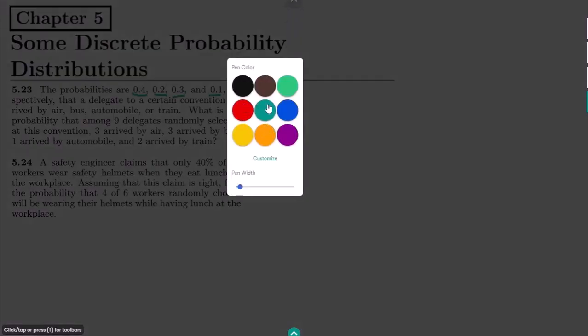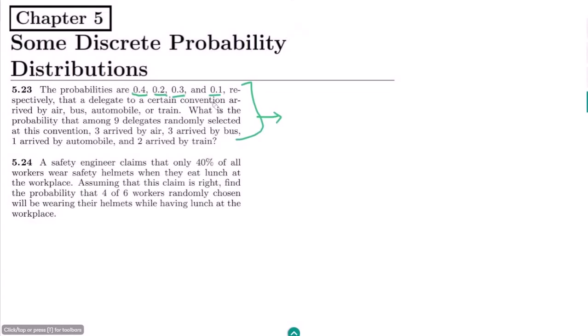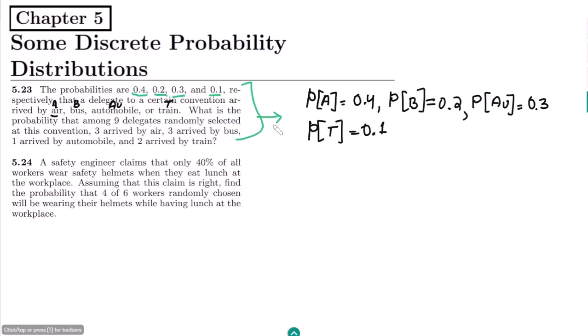Let me represent the air with A, bus with B, automobile with AU and train with T. So these are what we have, and their probabilities are also given here.